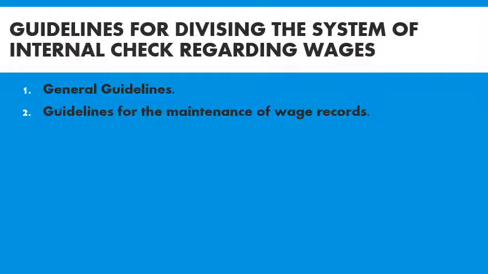Sometimes metal tokens are used for each worker, so that at the entry gate or the factory gate, a time board is maintained for his entry. With that, the time record can be properly identified. What is the entry time? What is the exit time?